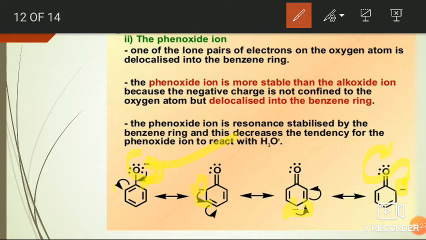So it is more acidic, that is, phenol ionizes more easily than alcohol. That is, the acidic nature of phenol is more than that of alcohol due to the stable resonance structures adopted by the phenoxide ion.